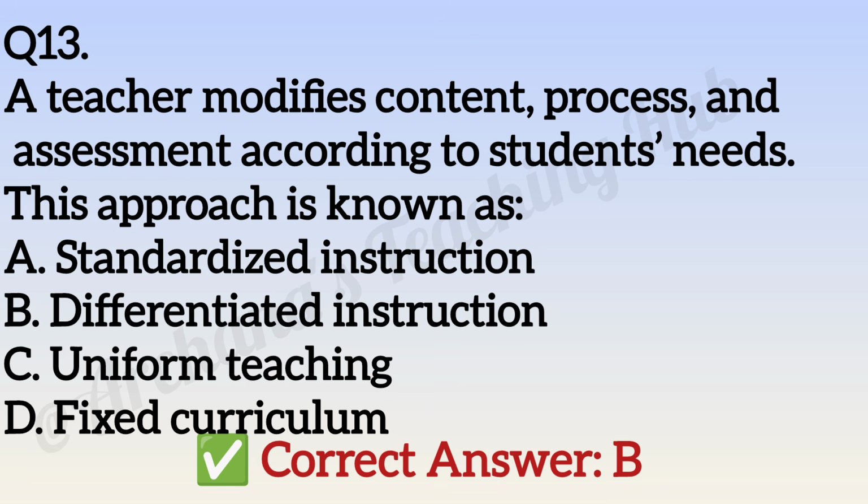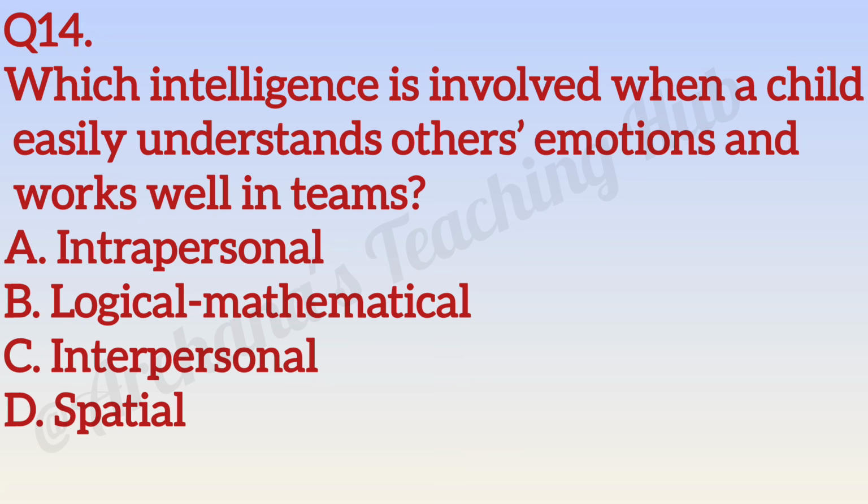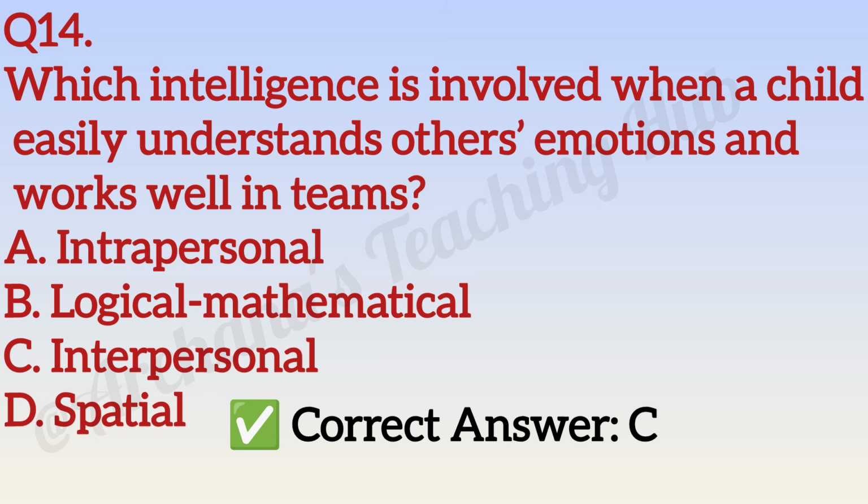Differentiated instruction addresses individual differences. Question number 14. Which intelligence is involved when a child easily understands others' emotions and works well in teams? Option A, intrapersonal. Option B, logical mathematical. Option C, interpersonal. Option D, spatial. Correct answer is option C, interpersonal. Interpersonal intelligence relates to social understanding.